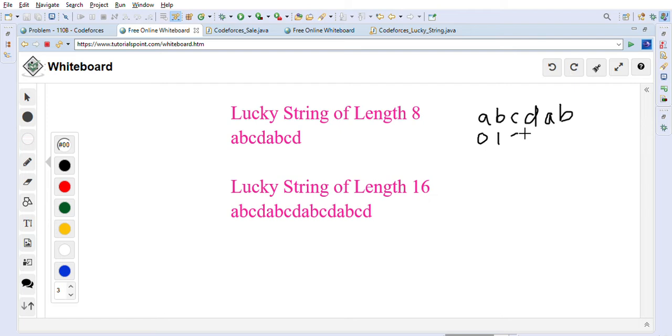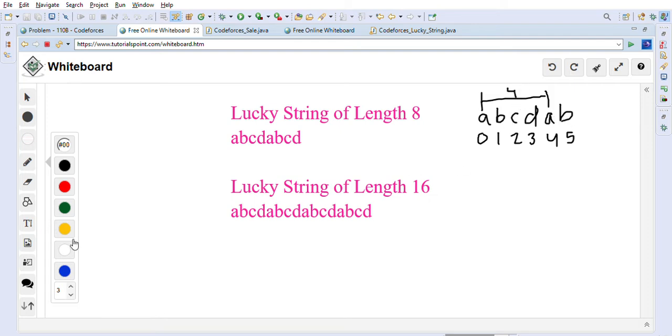0, 1, 2, 3, then 4, and then 5, right? So whenever we calculate the difference between any of these characters, let's say this A and this A, if there are multiple characters, the difference will be 4. They are 4 characters apart, right?